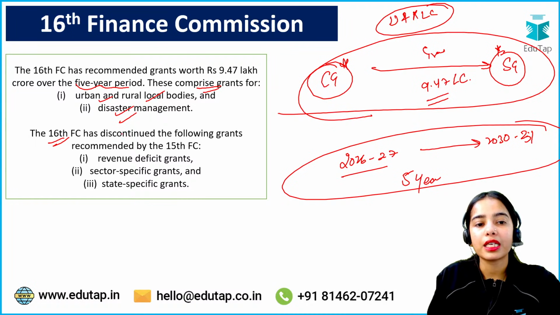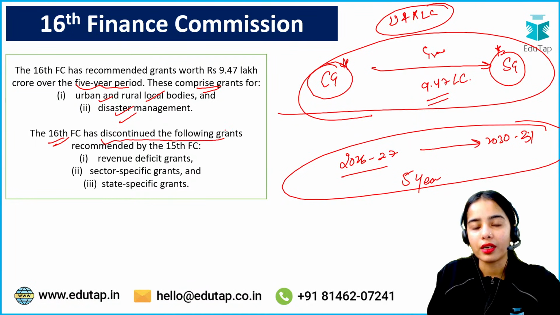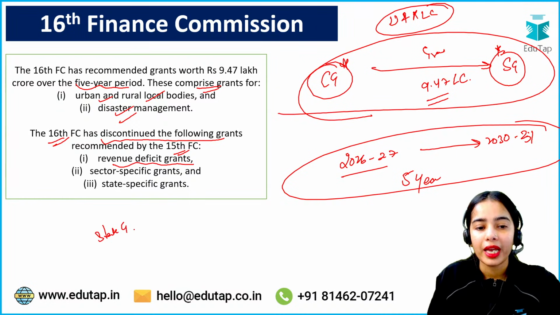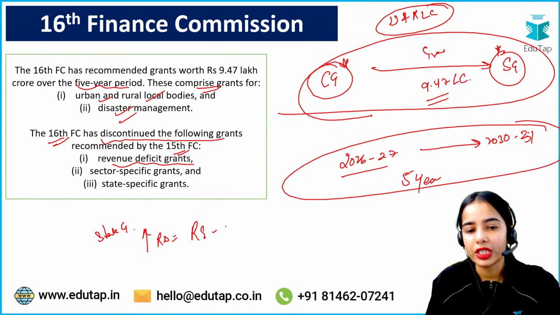Now the 16th Finance Commission has discontinued the following grants that were being recommended by the 15th Finance Commission. Revenue deficit grants: that means if a state government has a higher revenue deficit, where the revenue expenditure of the state government was more than the revenue receipts.